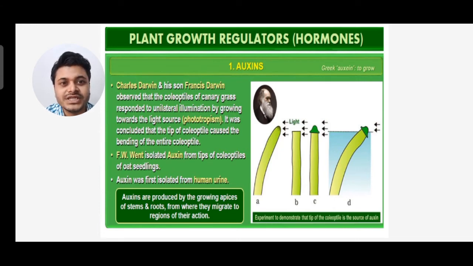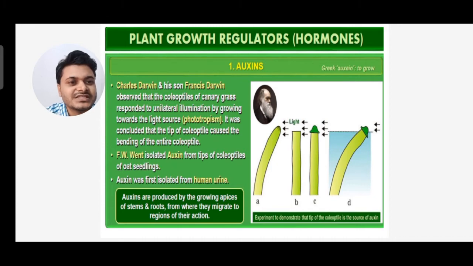It was concluded that the tip of the coleoptile caused the bending of the entire coleoptile. F.W. Went isolated auxin from tips of coleoptile of oat seedlings. Auxin was first isolated from human urine. Auxins are produced by the growing apices of stem and roots, from where they migrate to regions of their action.